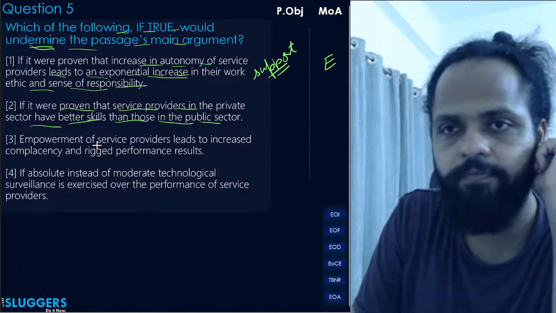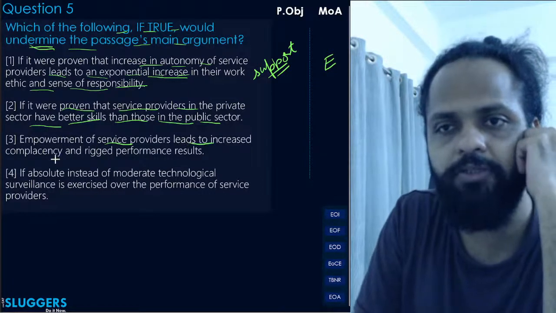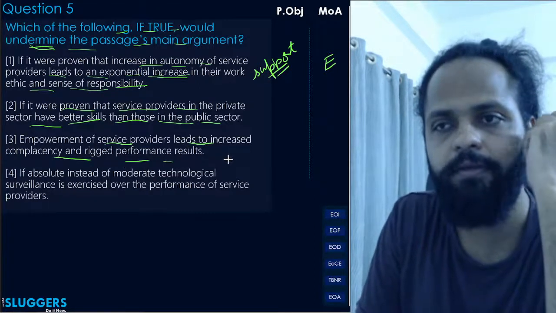So empowerment of service providers leads to increased complacency and rigged performance results.